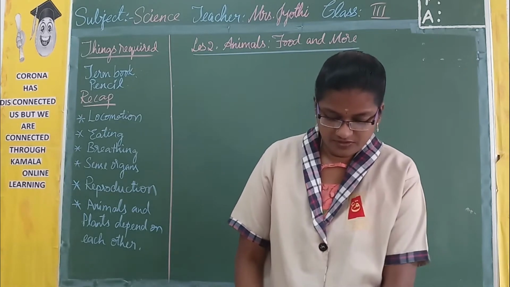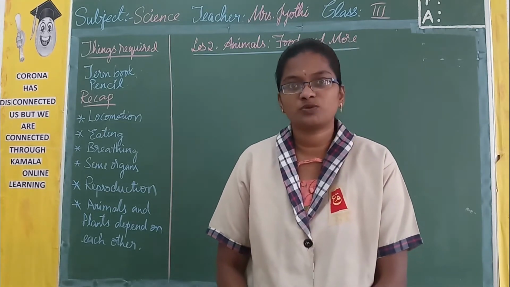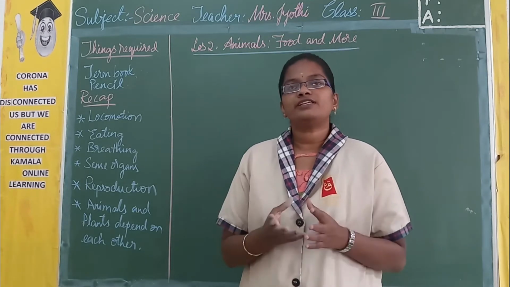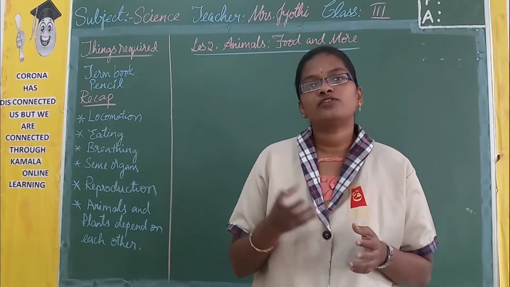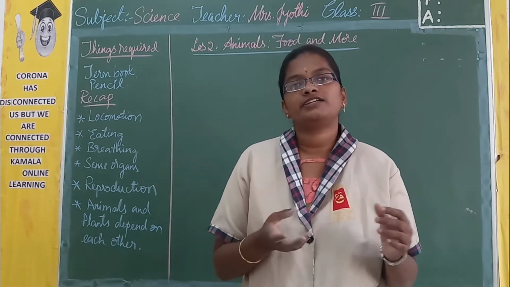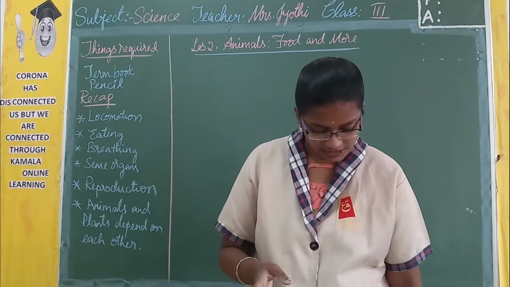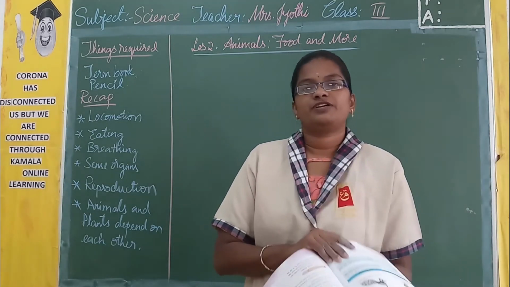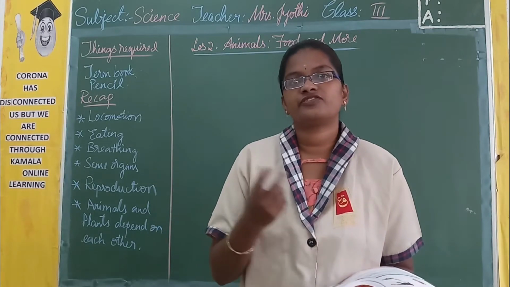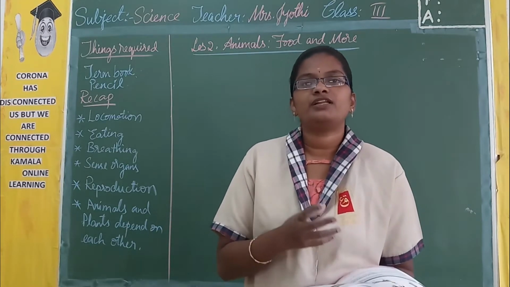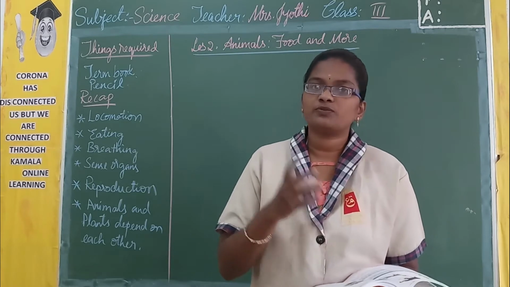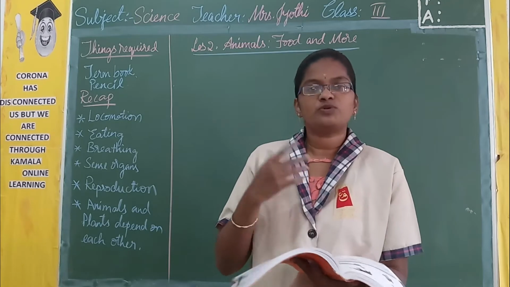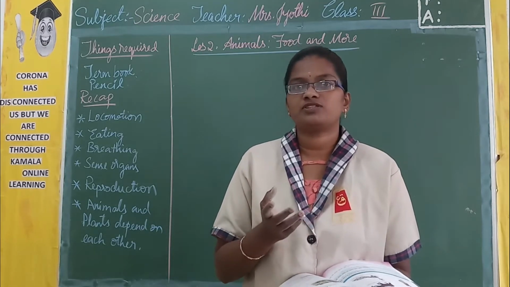Now going to the first one, animals move from place to place. That is nothing but locomotion. If the animal has an ability to move from one place to the other place, then it is called as locomotion. That you have in page number 206 here. So in page number 206 there is the definition of locomotion. If the animal or any living thing is able to move from one place to other place, then it is called as locomotion. So most of the animals can move from one place to other place.